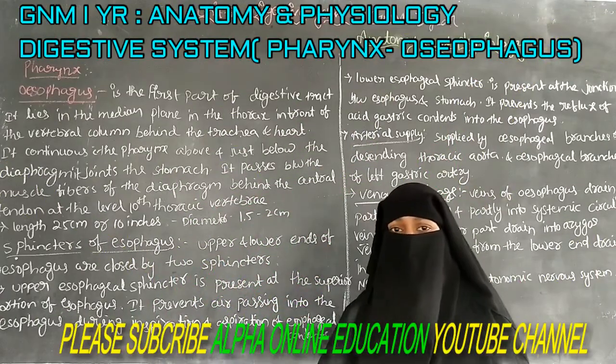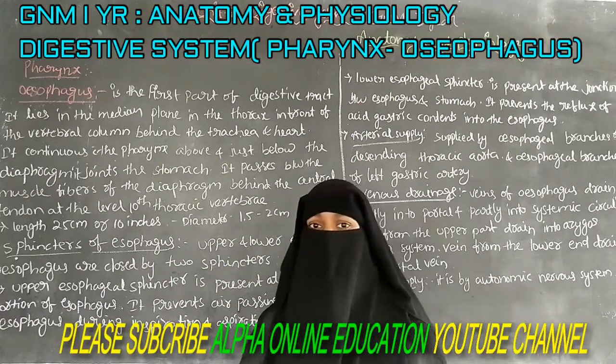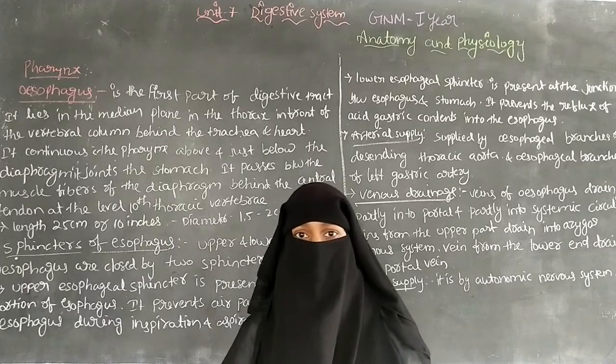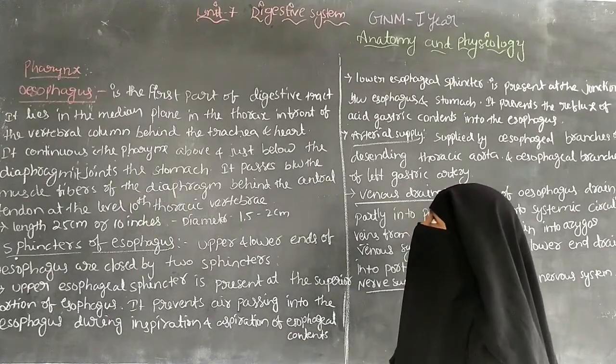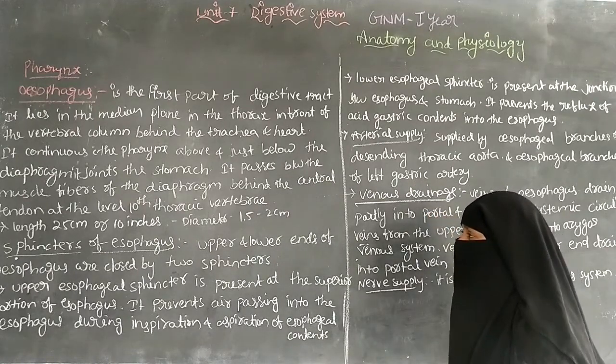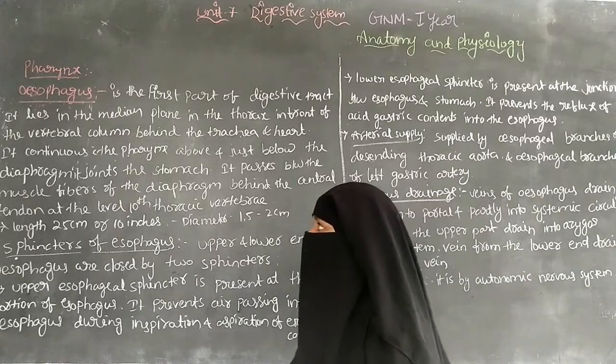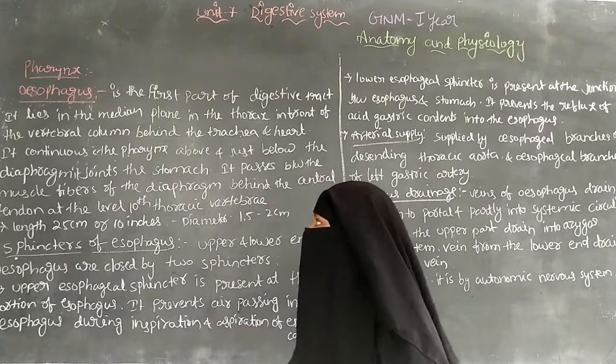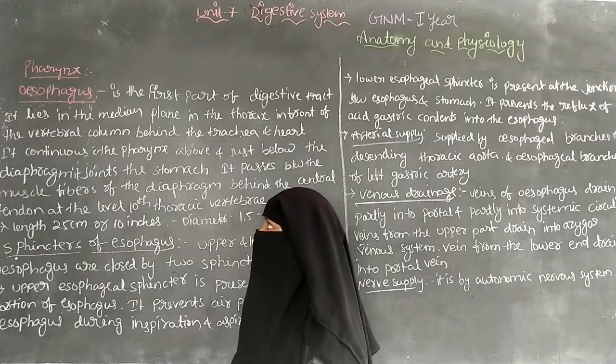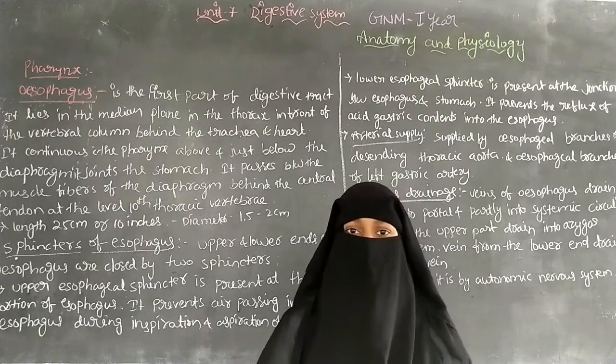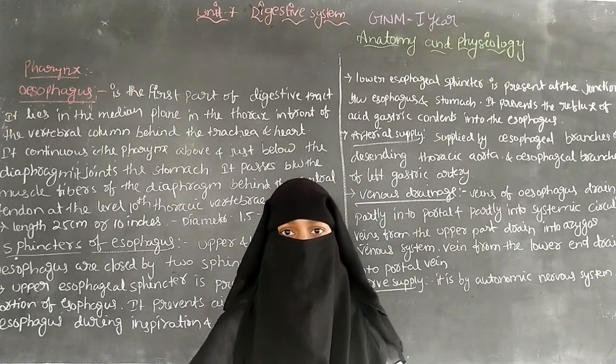Anatomy and physiology for the GNM first years, and in this we are going to discuss unit 7, that is the digestive system. Till the salivary gland we have discussed, and now we will discuss the pharynx. The pharynx is also one of the parts included in the digestive system.